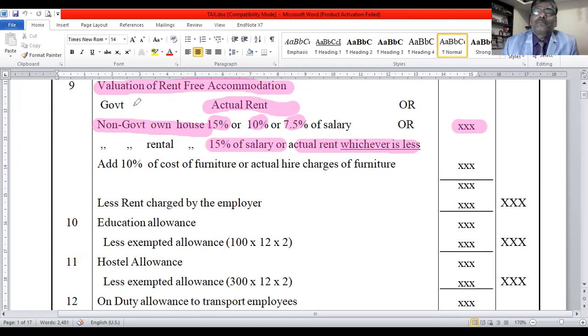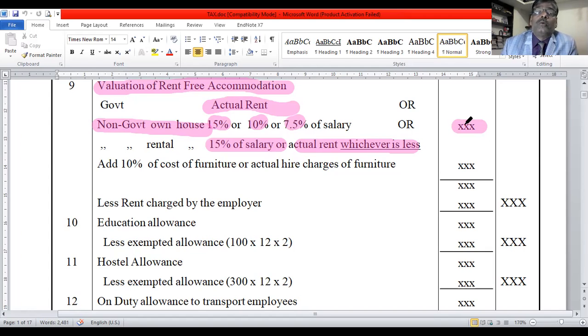You see here. If the employee is a government employee, the rental value comes to the outer column. If the employee is a non-government employee and the house is owned by the employer, out of these three, any one comes to the inner column. If it is a non-government employee in a rental building, 15% of salary or actual rental value, whichever is less, comes to the outer column. This is the value of rent-free accommodation.